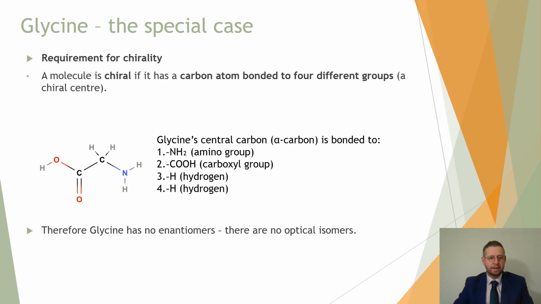You can see that the carbon there in the middle, not the one that's in the carboxylic acid group, but the one that's up rather than down, if you can see what I'm looking at there, has got an NH2 group to the right, a COOH group to the left, and 2 hydrogens coming from it. It means it's only got 3 different things, because the hydrogens are the same as each other. So there are no natural enantiomers, none at all. There are no optical isomers of this. If I flipped it the other way around, it would just look like this from the back. And there's no other version of this that is a mirror image of this.